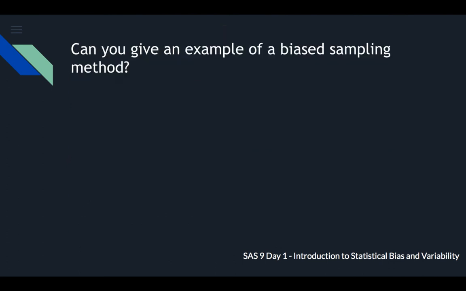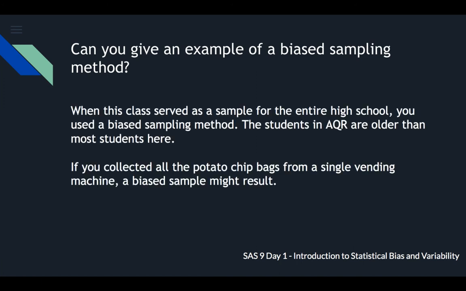Can you give an example of a biased sampling method? Yes, there's several. Here's one. When the class served as a sample for the entire high school. There you go. There's your answer to that bell ringer. You used a biased sampling method. The students in my AQR are much older than most of the students here at Rudder. And if you collected all the potato chip bags from a single vending machine, a biased sample might result. You see what I'm saying?